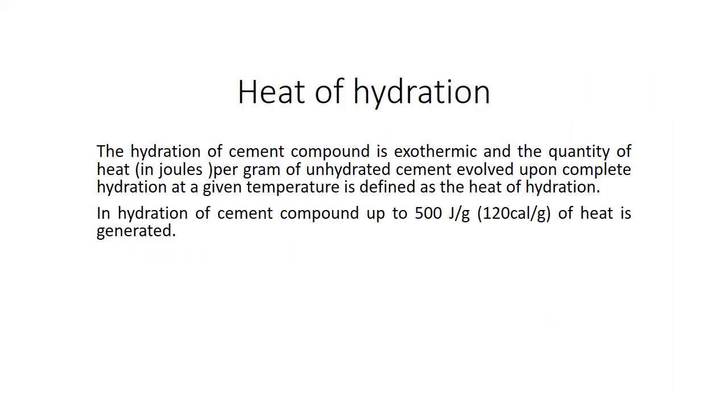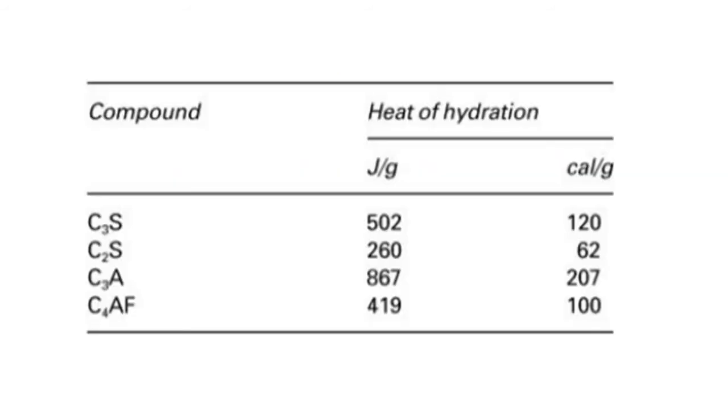Now let us discuss heat of hydration. The hydration of cement compound is exothermic. That means heat is generated from this reaction. The quantity of heat in joule per gram of unhydrated cement evolved upon complete hydration at a given temperature is defined as the heat of hydration. In hydration of cement compound, up to 500 joule per gram or 120 calorie per gram of heat is generated.